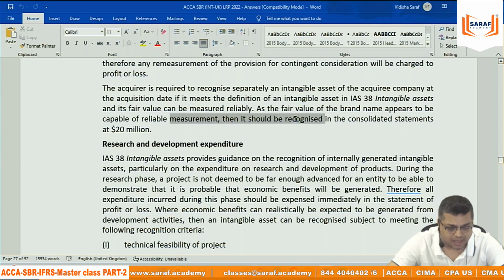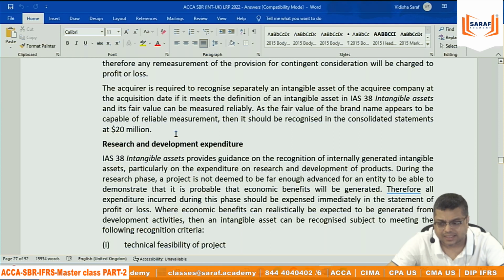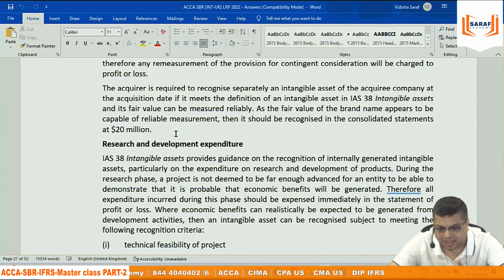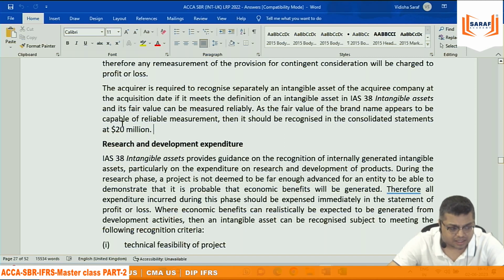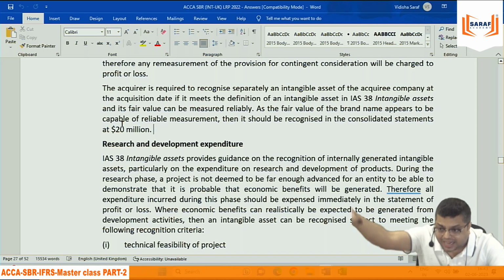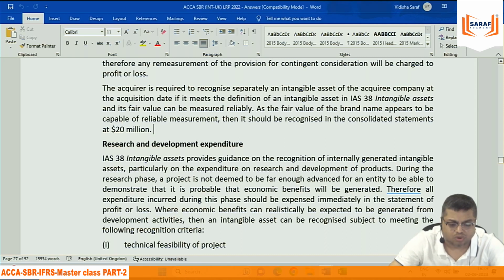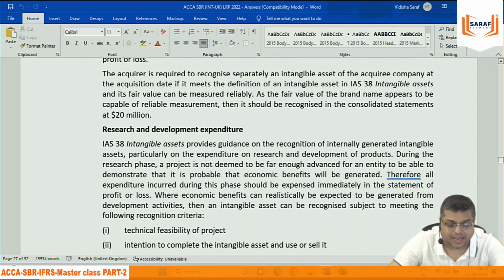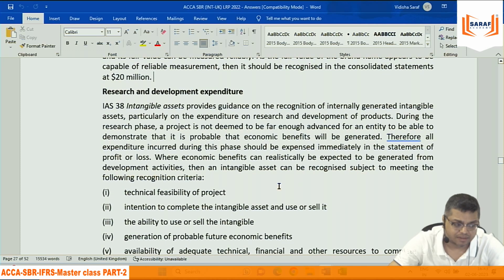In place of writing this, you can just say any asset which is not there in the subsidiary balance sheet, but those assets have fair value. They can be reliably measured. They satisfy the IAS 36 conditions, then IAS 38 conditions. Then they will be recorded separately as an asset, and then the balance consideration extra will be treated as goodwill, because goodwill is an unidentifiable intangible asset.